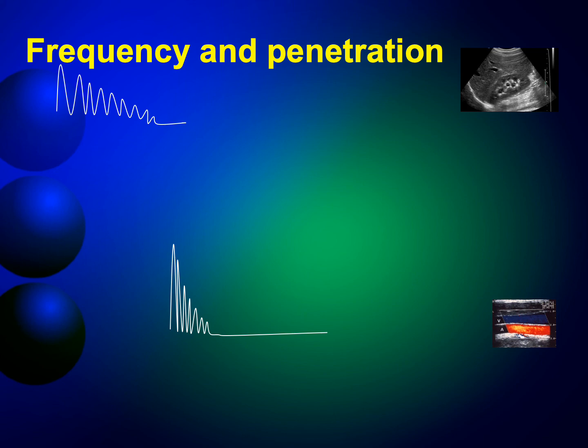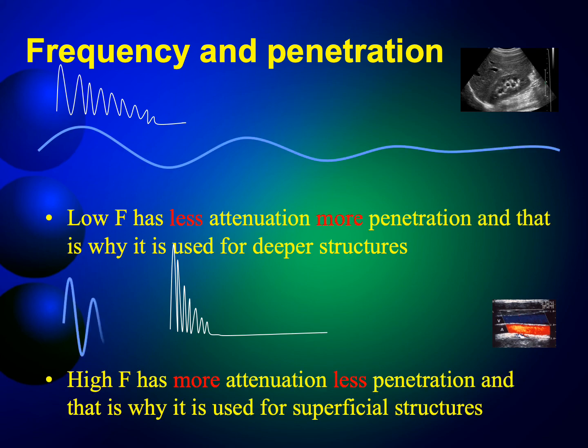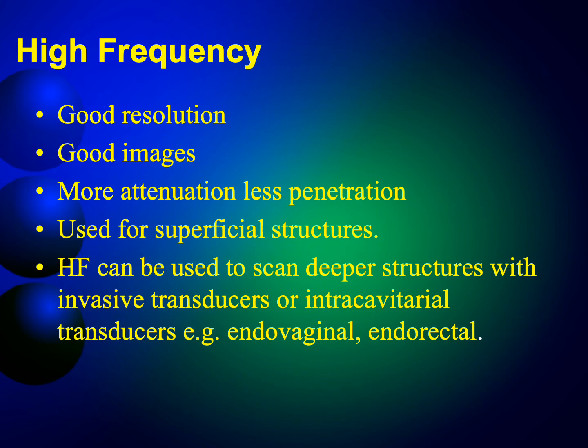Because it attenuates fast and penetrates less. High frequency gives you good resolution, good images, but it has more attenuation and less penetration. That's the bad thing about high frequency. So it's only used for superficial structures.